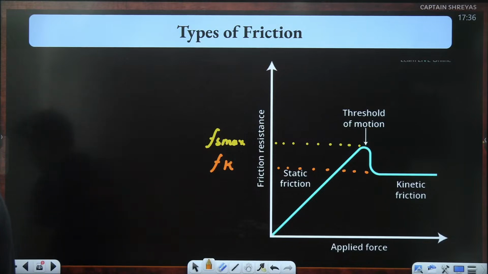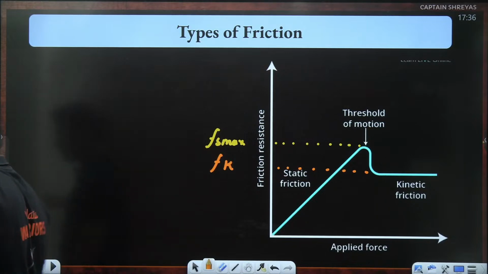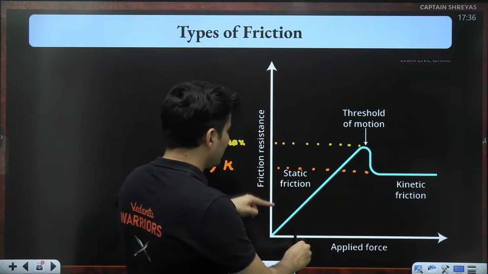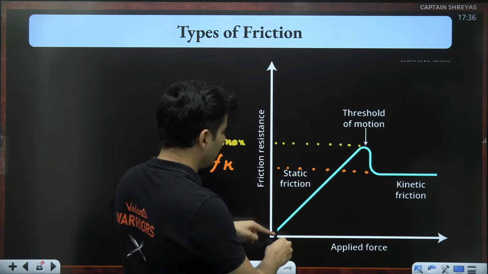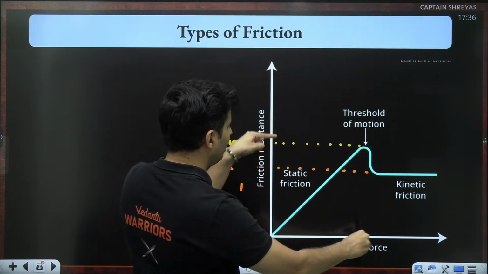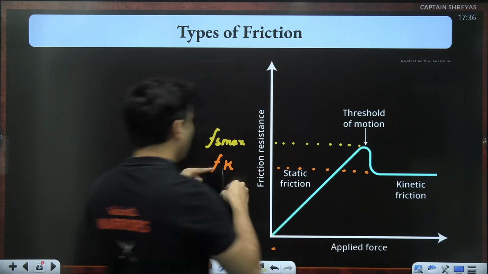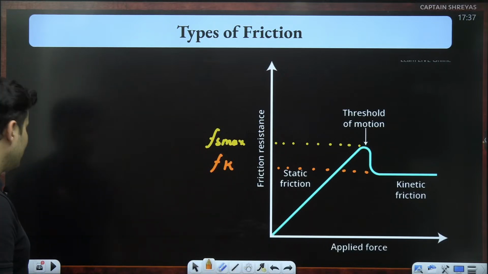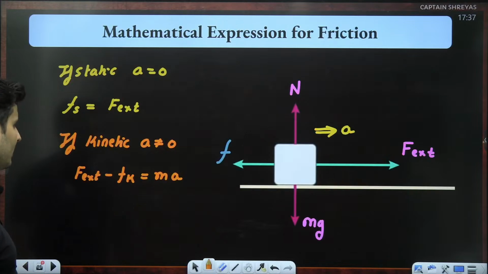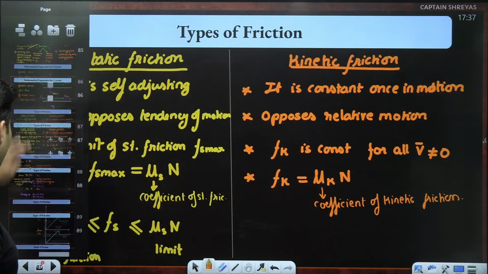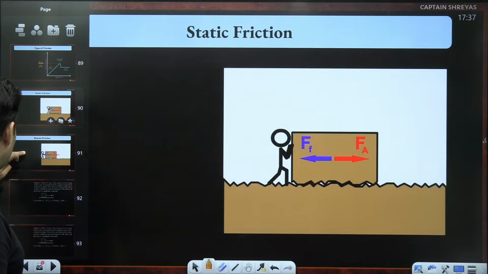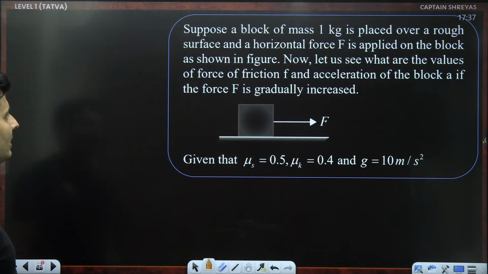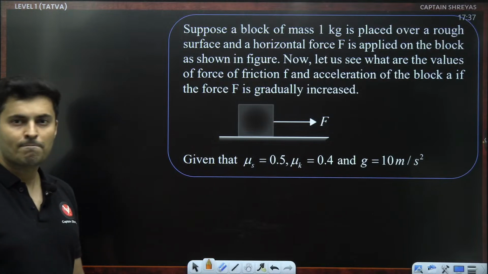Understood? Shall we go ahead? How this goes? You apply more force, static friction will increase. You remove the force, friction will reduce, self-adjusting till a limit. Beyond that limit, it will suddenly drop and enter into the kinetic zone. That's what happens. So these are the basic formulas, guys, for solving the questions. So let's look at some questions and see what exactly happens in all of them.